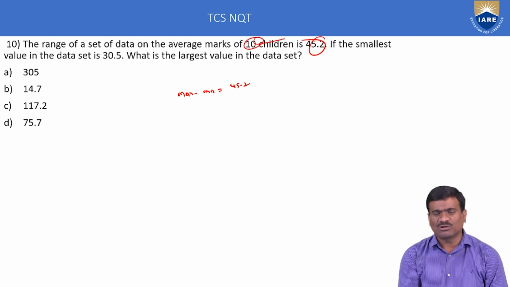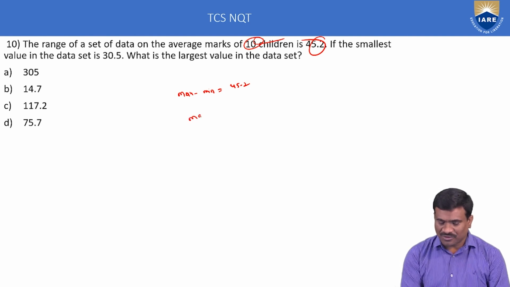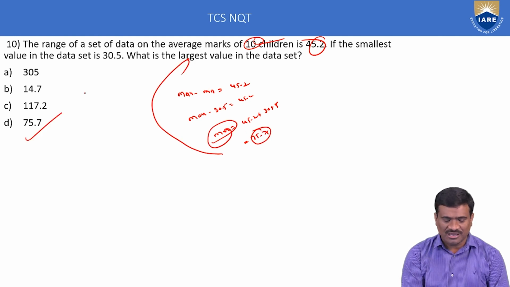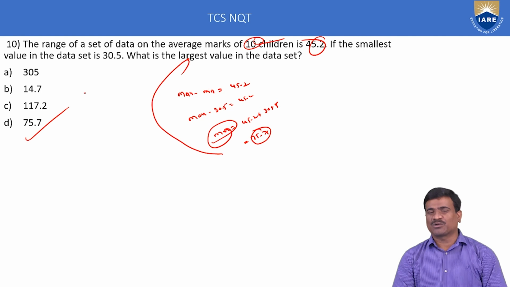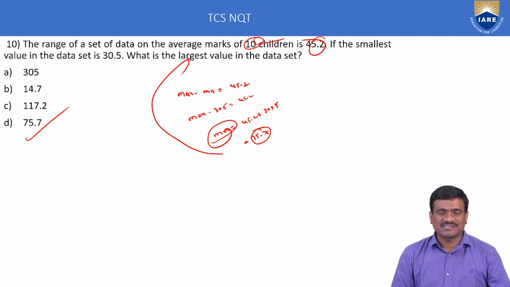Number of children is not required. Maximum is not given. Minimum is 30.5. Maximum minus 30.5 is equal to 45.2. Then maximum is equal to 45.2 plus 30.5, which is 75.7. Maximum indicates largest. Option D only correct. Very simple concept. The definition of range is the only important thing: largest minus lowest, maximum minus minimum, is called range.